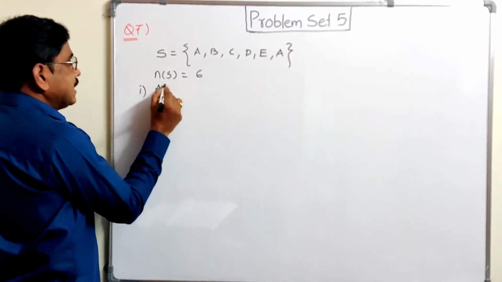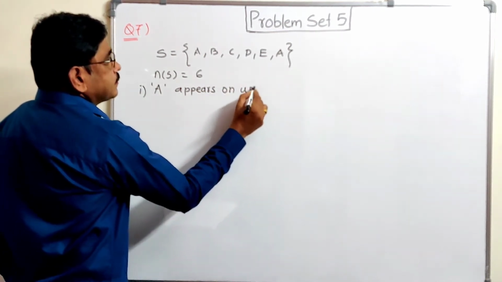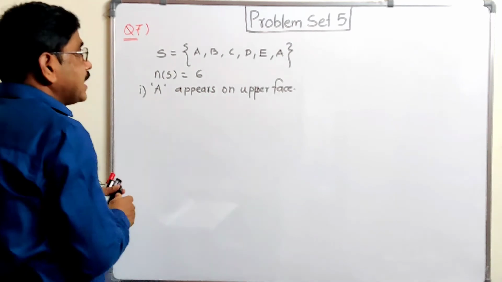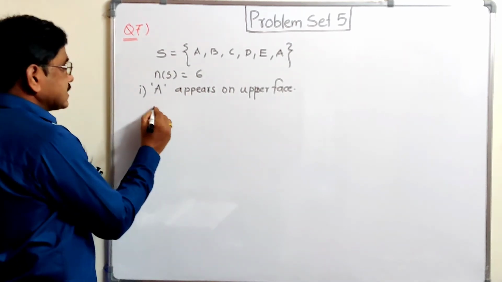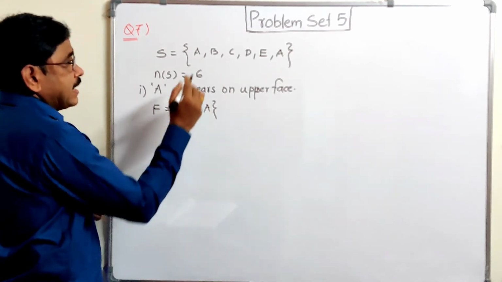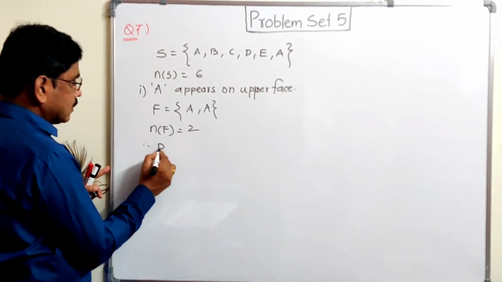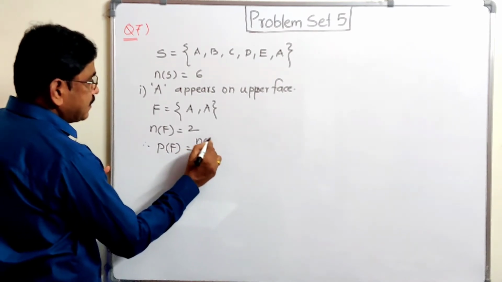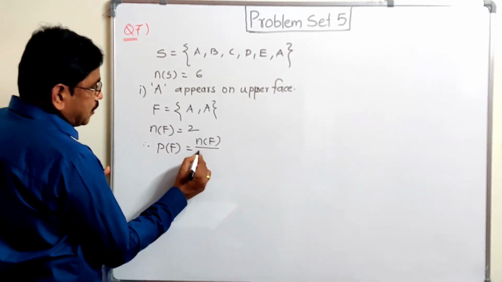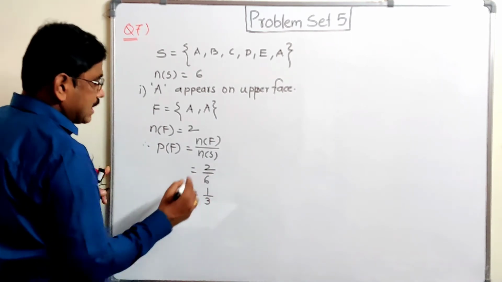First case is given A appears on the upper face. जो ऊपर का फेस है वहां पे A आएगा. So here A appears on the upper face. So let the set be F. उसको हम लोग F कंसिडर करते हैं. A 2 बार A आया यहाँ पे, तो NF is equal to 2 and therefore probability of F is equal to NF upon NS, यानी 2 by 6. So 2 ones are 2, 3 twos are 6, it is 1 by 3.